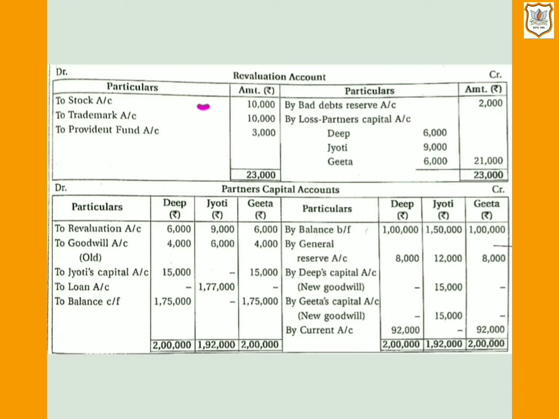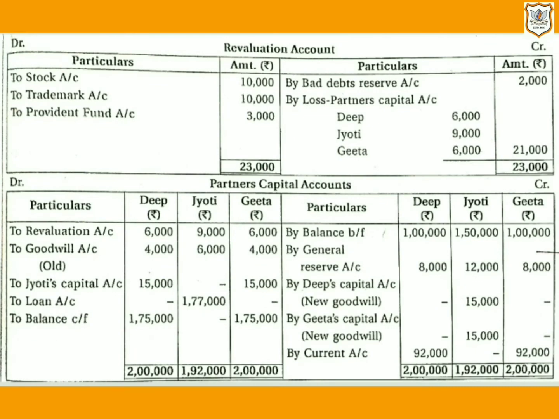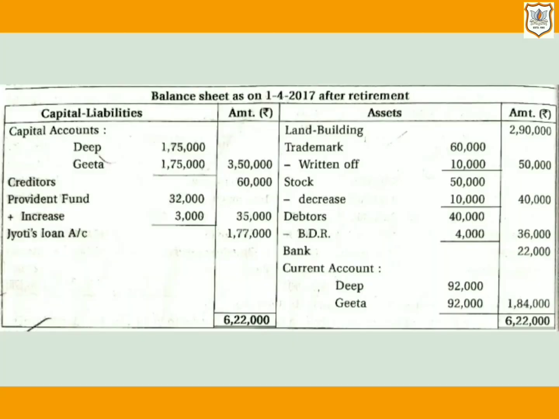Point number 4. 60,000 is paid for trademark during current year, which is for total 6 years. Here value of trademark is given, that is 60,000, but it is for total 6 years, and we prepare balance sheet of 1 year.